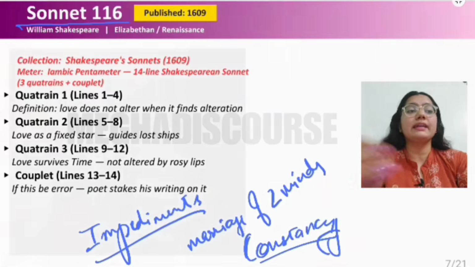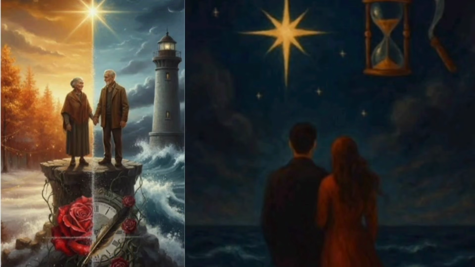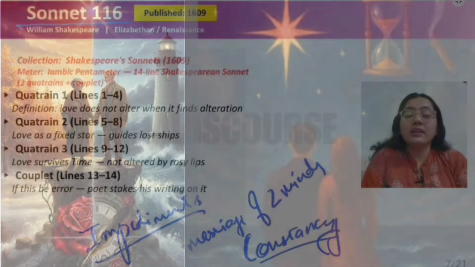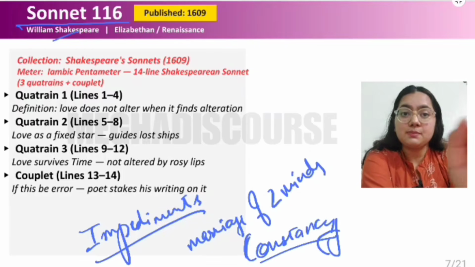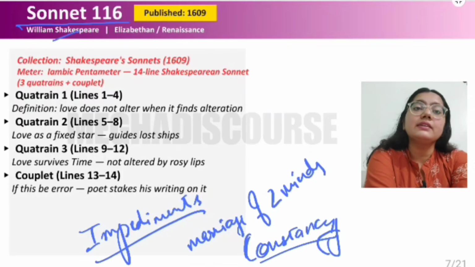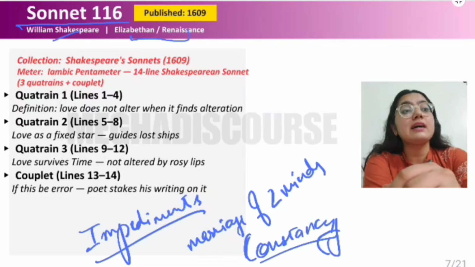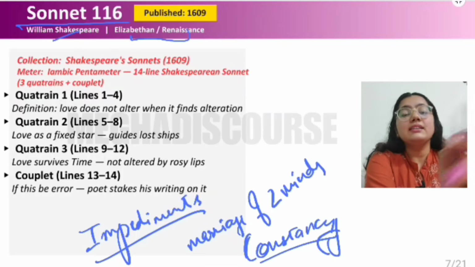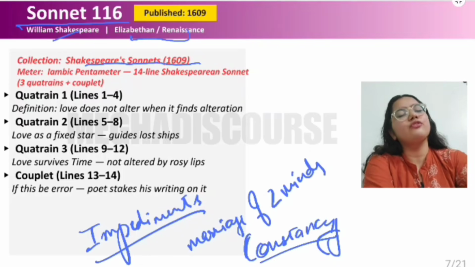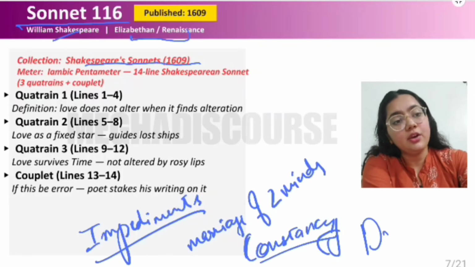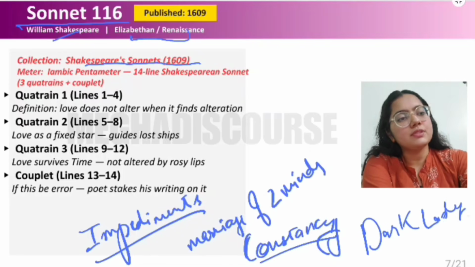Unwavering faith means faith that does not change, faith that is permanent, the loyalty. So yes, this is written by William Shakespeare, right? It is written in the Elizabethan period and the Renaissance movement, and it was in the collection of Shakespeare's Sonnets, 1609. And obviously, you should know about the Dark Lady of Shakespeare's poems, right?